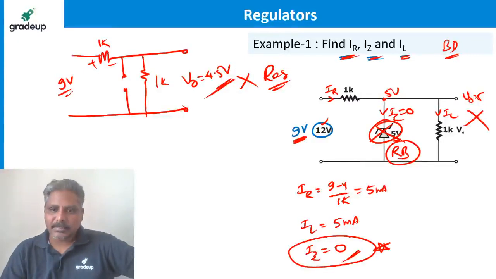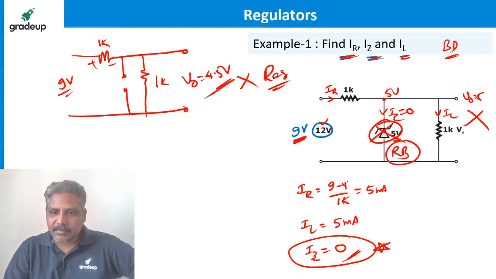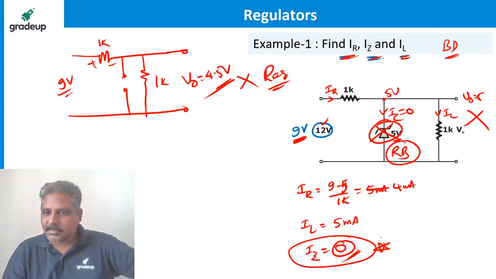Oh, sorry guys. Not 9 minus 4. It is 9 minus 5. It is 5. Sorry. So this is 4 milliampere. So this tells you that, yes. Once again I'll tell you.